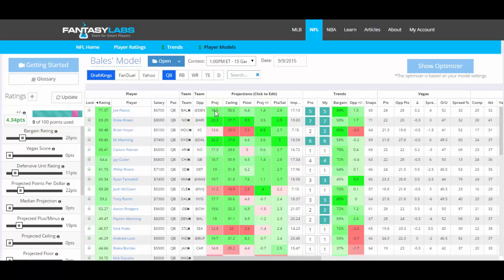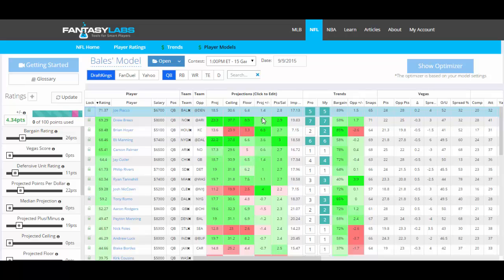The other feature that's really cool that's new is you can edit this. So if you disagree with our median projection of Flacco at 18.5 points, you just click on it. You can put in whatever you think he'll score, and you'll notice his rating will change. So it just went up from roughly 71 to 80. Any player whose projections you've changed will have an X next to them. If you want to revert back to our current projection, you click the X. So it went back to 18.5.